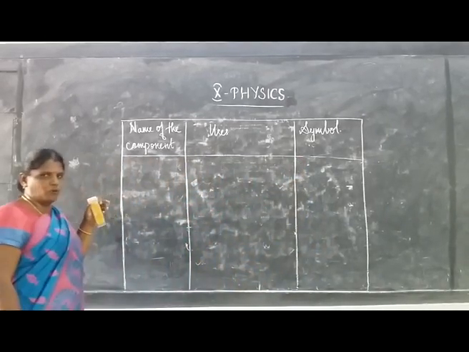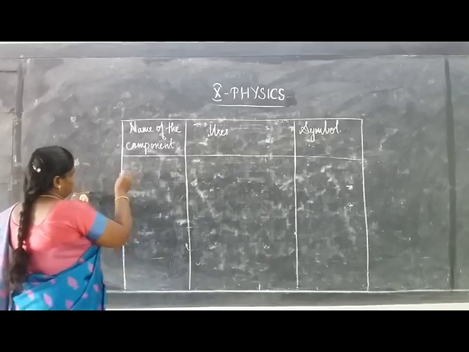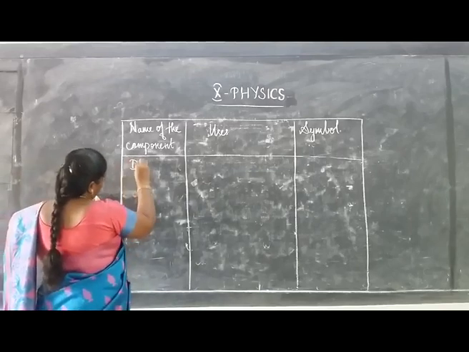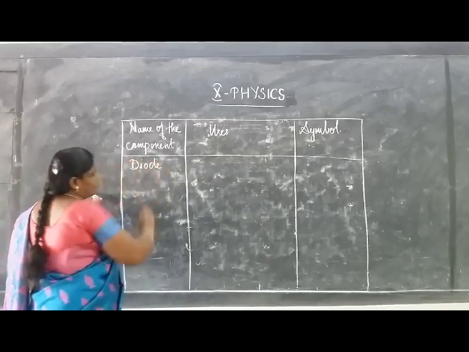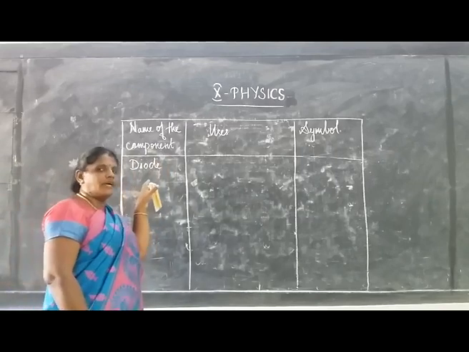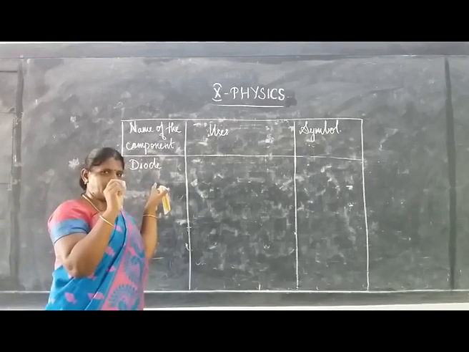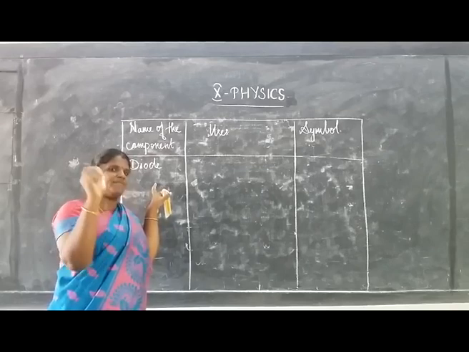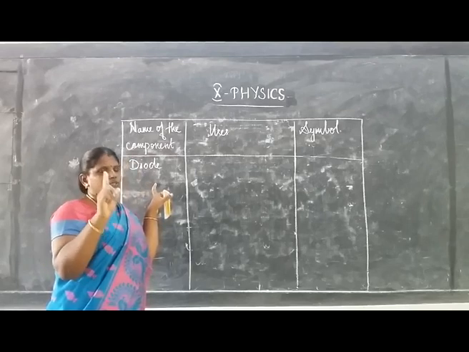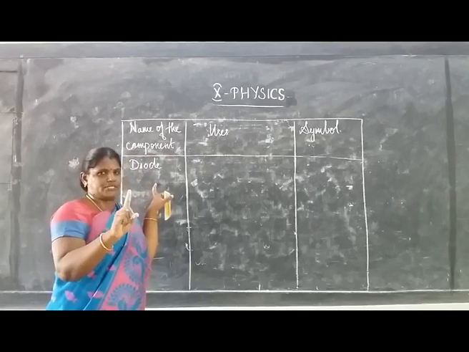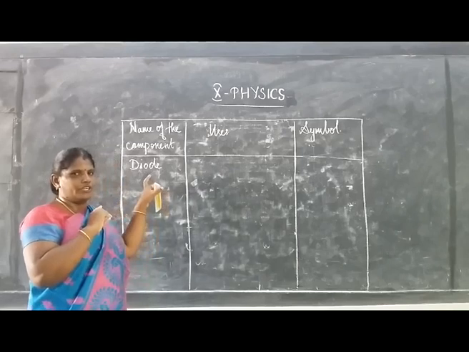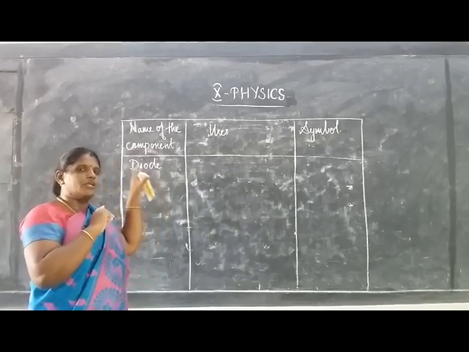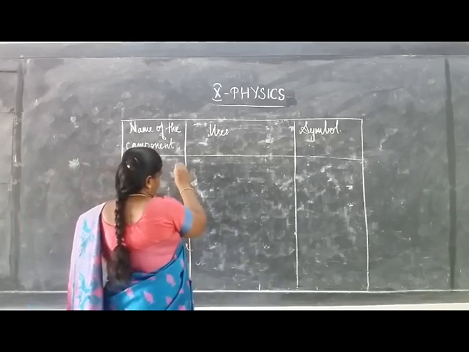And the next component is diode. So the diode is a device which allows the current, or we can say which conducts the current, in one direction. The uses of diode are not given in your textbook.